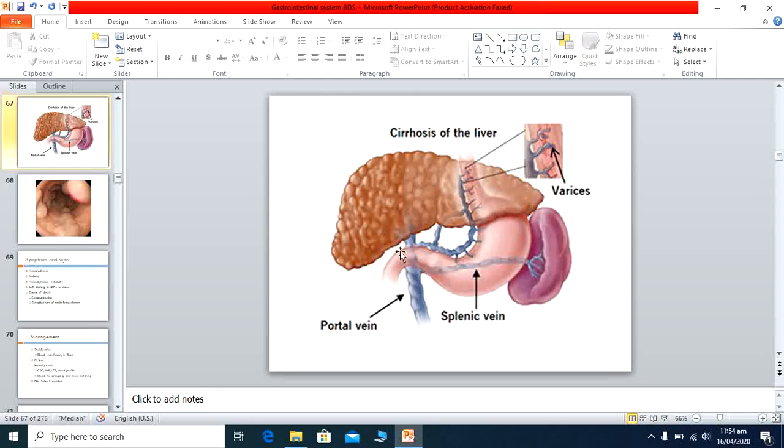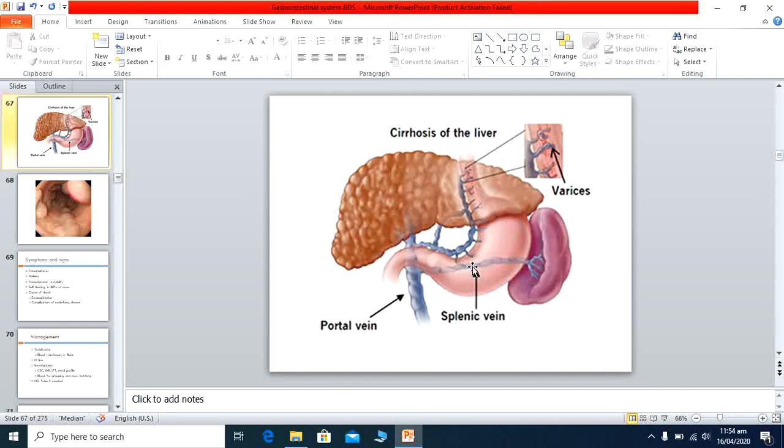Here is the portal vein, and because of cirrhosis of the liver, cirrhosis being basically the fibrosis of the liver, when the fibrosis occurs the liver actually shrinks, and the blood vessels coming to it from the portal vein are affected. The portal vein is fed from the superior mesenteric, splenic veins and the gastric and esophageal veins. The fibrosis causes shrinkage and blood flow is hampered, which results in back pressure.